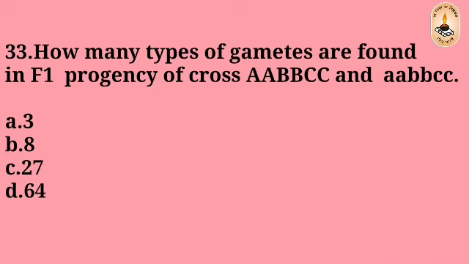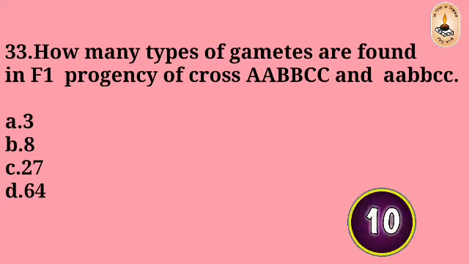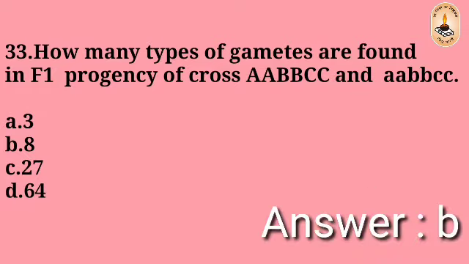Question number 33. How many types of gametes are found in the F1 progeny of the cross AABBCC and aabbcc? 3, 8, 27, 64. The right answer is B, 8.